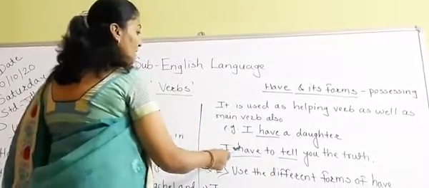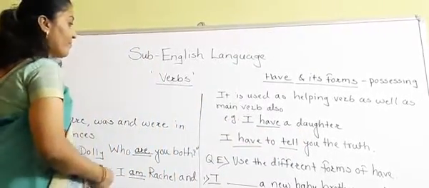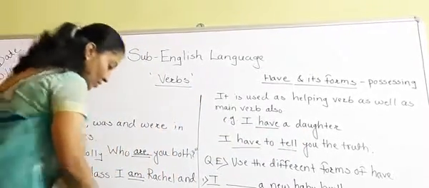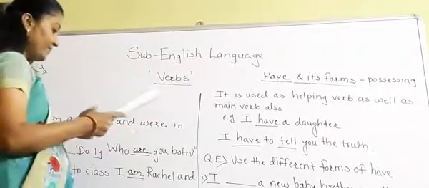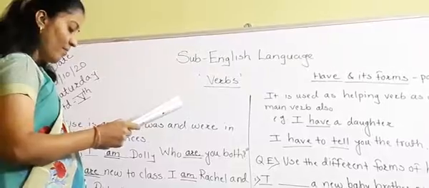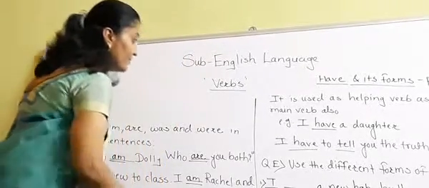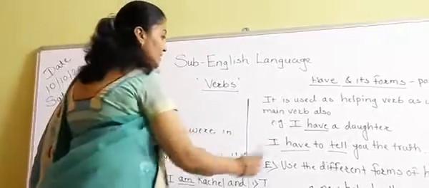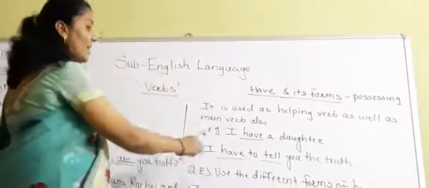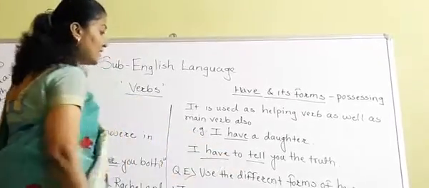So, I have to tell you the truth, like this. Understood? So, in this sentence, "tell" is the main verb and "have" is the helping verb. So, here "have" is helping the verb "tell" in this sentence.